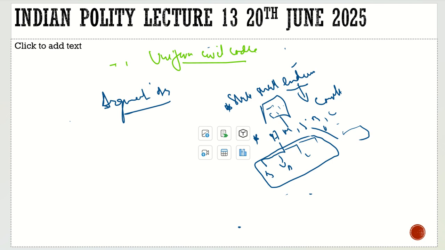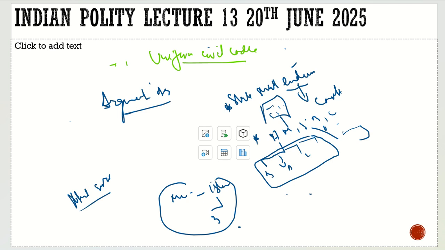Then also the diversity. Let's take again the example of maintenance in Islam. Muslims are giving maintenance for 3 months. Now many people can argue with it, but let's take the example of the Atul Subhash case. Why did he commit suicide? Because all his money, what he earned, went to that woman. So definitely it is something which is to be discussed.